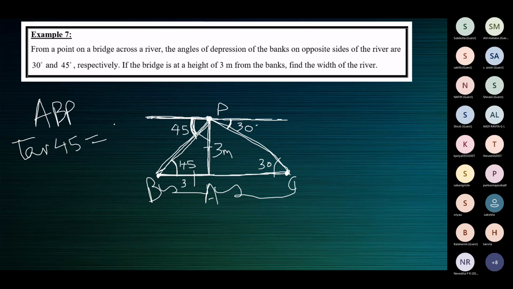Or you can do this. Tan 45 is equal to opposite 3 by adjacent. You can call it x. On working this, you'll get x is equal to 3.